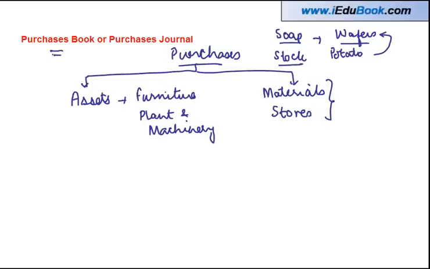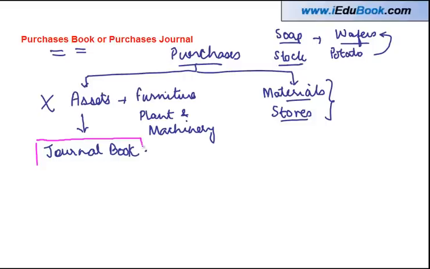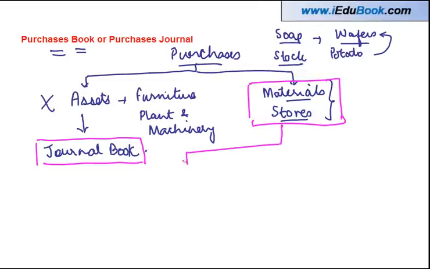So when we talk about purchases book, we are talking about the purchase of materials and stores and not assets. Why? Because the purchase of assets is actually recorded in the journal book. Now coming back to materials and stores, these can be purchased in two forms: either in cash, or on credit basis.